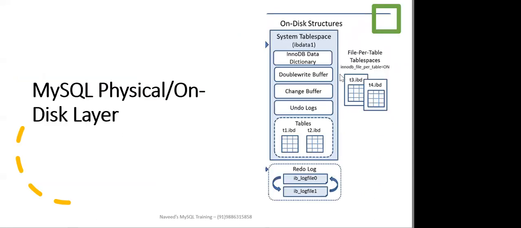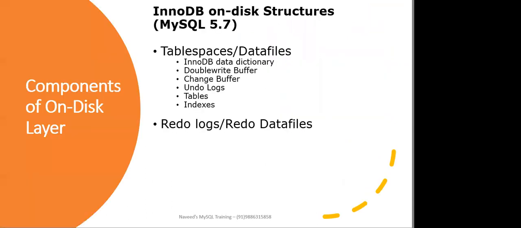Now coming to the MySQL physical or on-disk layer. We have two major components: the table space or data files, and the redo logs or redo data files. Under the table space, we have the InnoDB data dictionary. Here I'm talking about the system table space, which is the default table space. Whenever you create a MySQL instance, first you only get the system table space. It contains the data dictionary, double write buffer, change buffer, and undo logs.